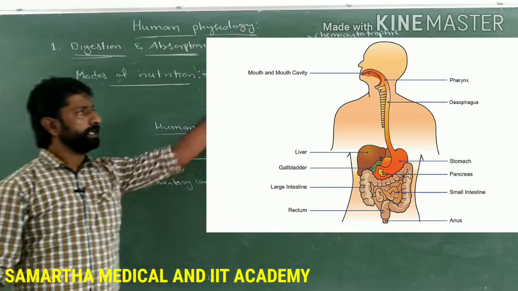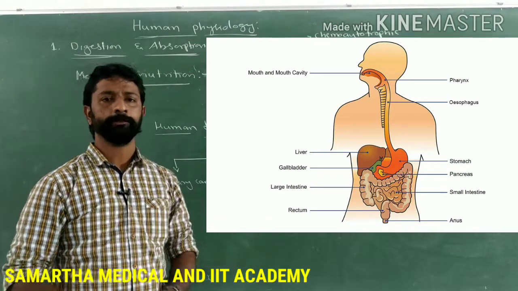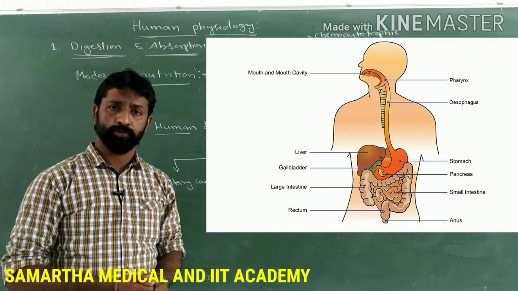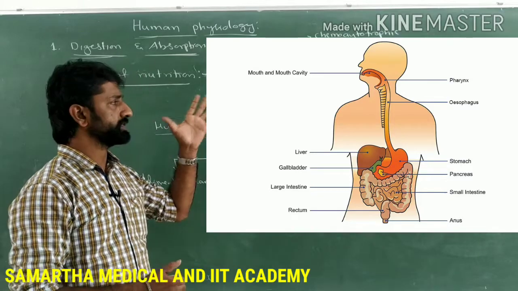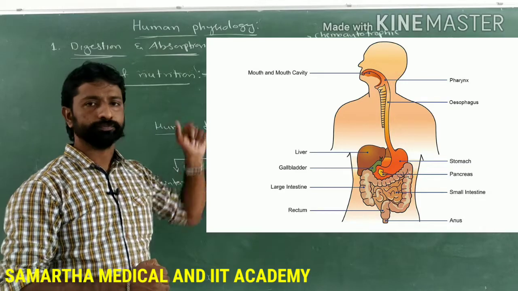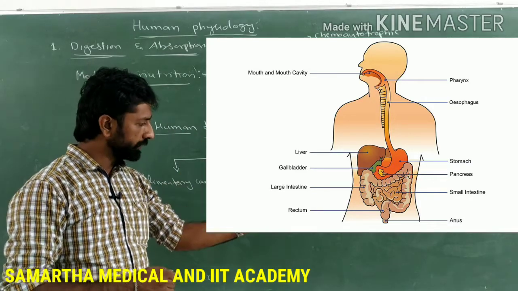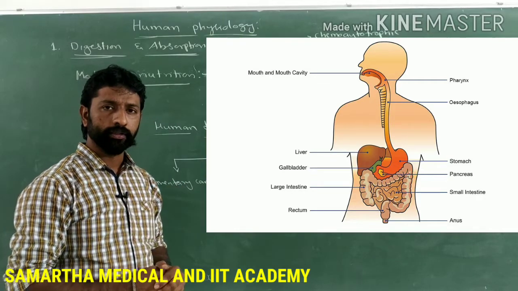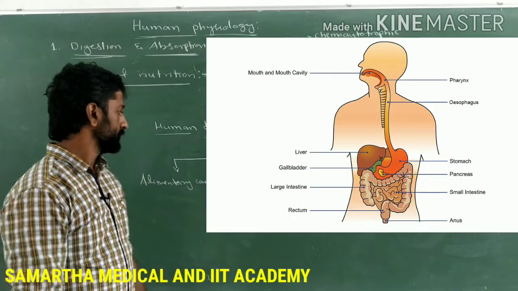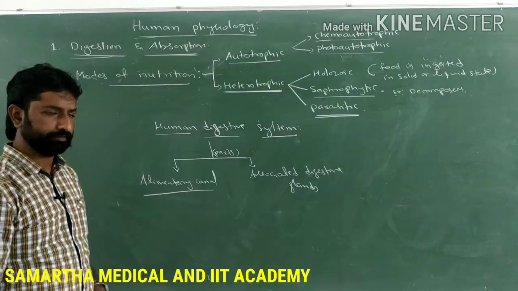Look at the diagram, which represents the human digestive system. You can find this diagram in the NCERT book as well. It represents the human digestive system starting from the mouth, the anterior most opening of the alimentary canal, and ending with the posterior most opening outside the body, called the anus. Let's discuss the alimentary canal first.